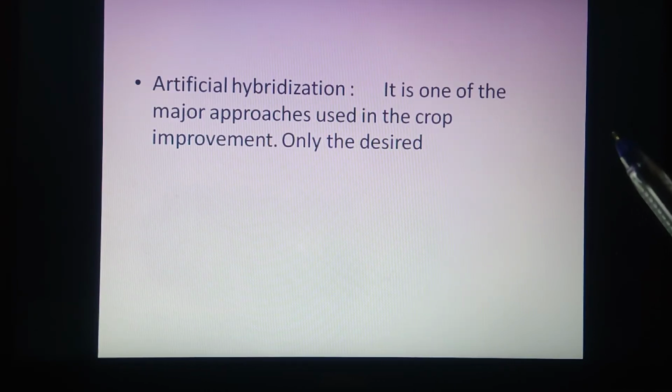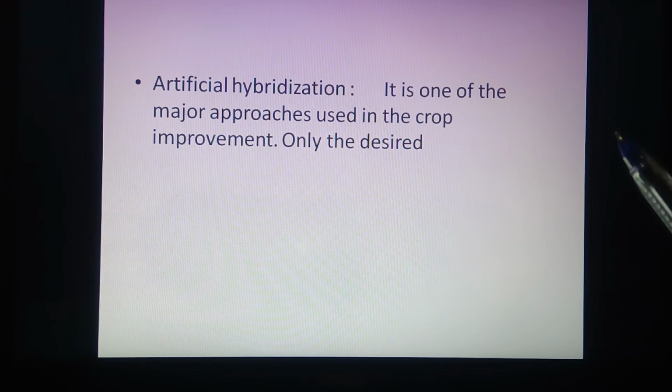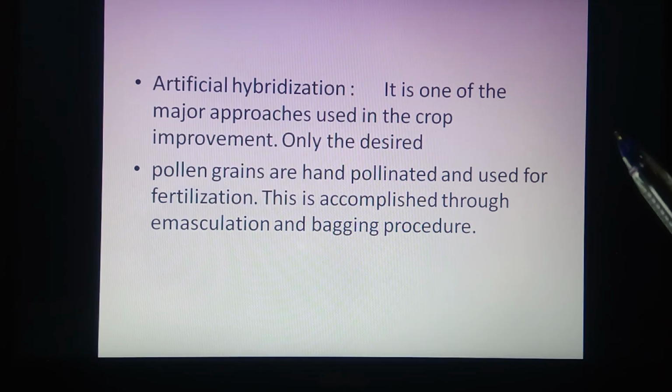Artificial hybridization is one of the major approaches used in crop improvement and to obtain hybrid varieties of crop plants. It is generally performed only to obtain a desired type of plant. Pollen grains are hand pollinated, that is, taken from the anther and dusted on the stigma. If we want to avoid self pollination, we have to go for emasculation, the removal of anthers from the flower before maturation.